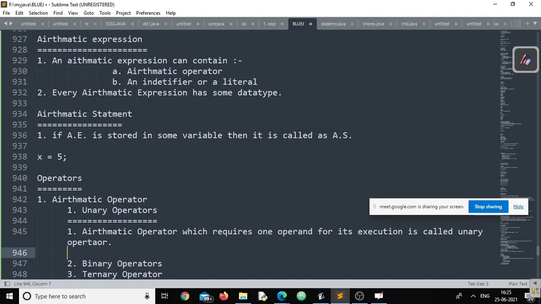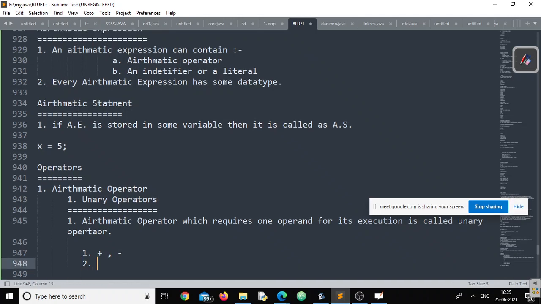Now in this context, we have few unary arithmetic operators. We have operators like unary plus and unary minus. We have increment operators and decrement operators. So we will learn about these four operators. Whenever I'm writing this plus and minus, remember you have to pronounce it as unary plus or unary minus.